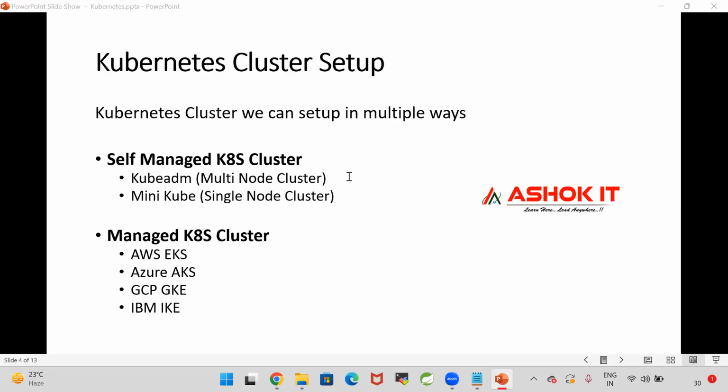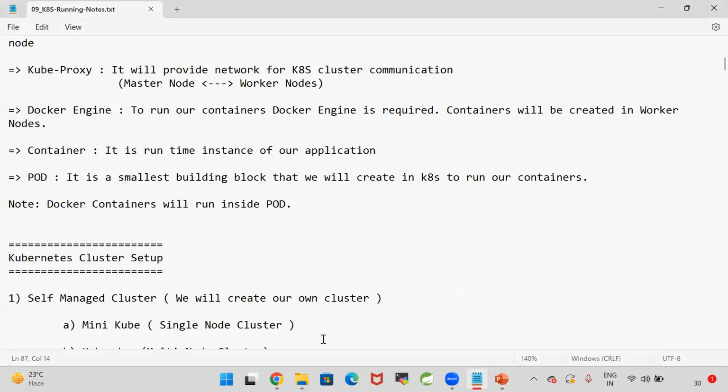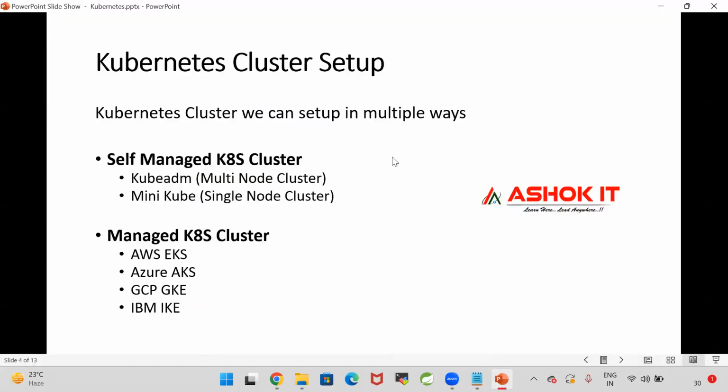So you can go with either the KubeADM cluster or the AWS EKS cluster. If you go with the KubeADM cluster, you need to take Linux machines and install the cluster on your own. That will take a lot of time and a lot of commands we need to execute. I will explain in the upcoming classes how to set up the KubeADM cluster also, because in some projects, if cloud is not available, then we need to set up the KubeADM cluster. If the cloud is available in the project, then definitely they will use the EKS cluster. In my project also, we are using the AWS EKS cluster. 90%, 95% of the projects will go with the EKS cluster.